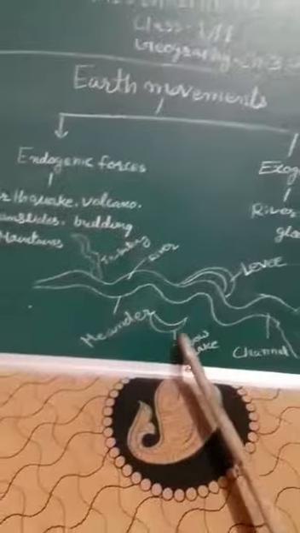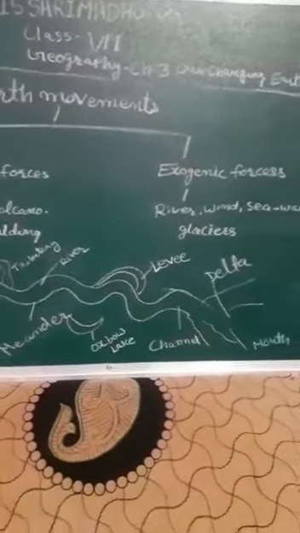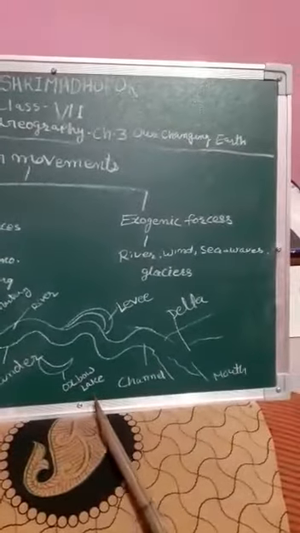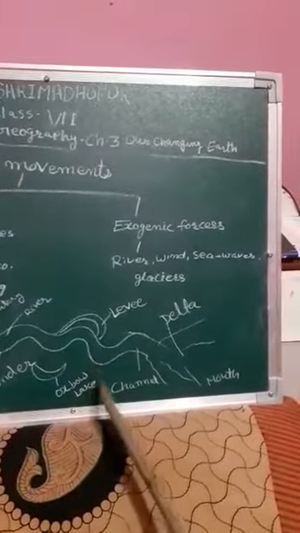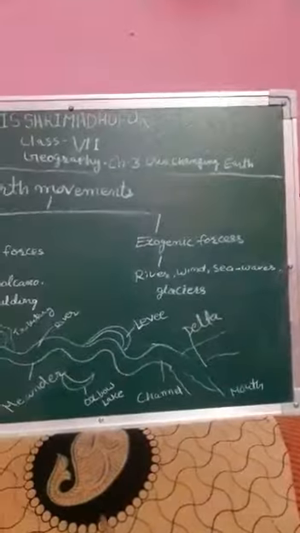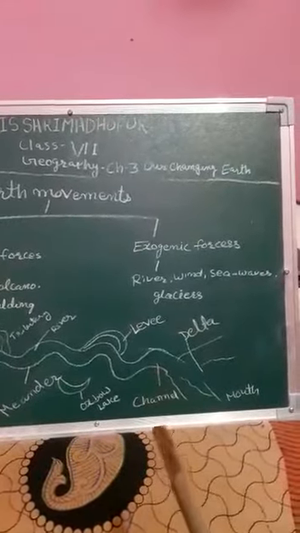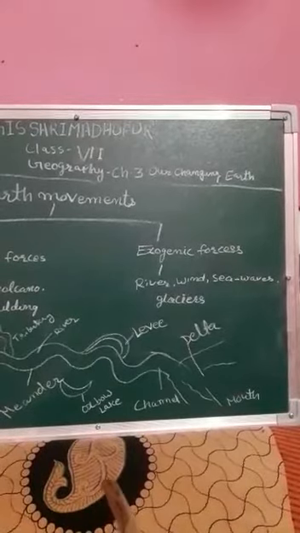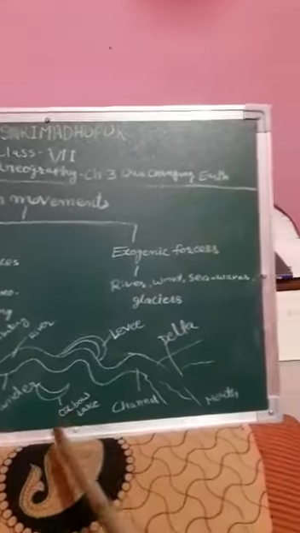Look, oxbow lake. Again, listen about oxbow lake. Due to continuous erosion and deposition along the sides of the meander, an oxbow lake is created over time.